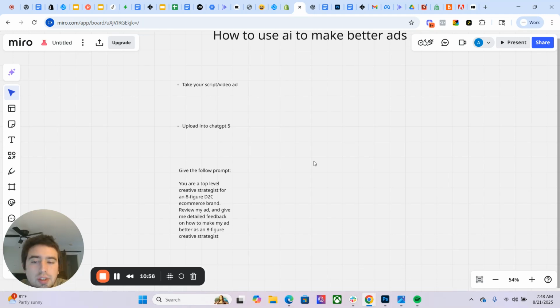And so what I do instead is you can use the AI as a tool under your tool belt, no different than a mechanic using a tool under their tool belt, or no different than somebody building a house. They use a hammer, right? They use various tools to make that job easier. They don't just do it all by hand, right? It wouldn't be very efficient if you have a home builder, right? And he's doing everything by hand. He's like, well, I don't want to use a hammer. I don't want to use a saw. We're just going to do this all by hand. That's not very efficient, right?